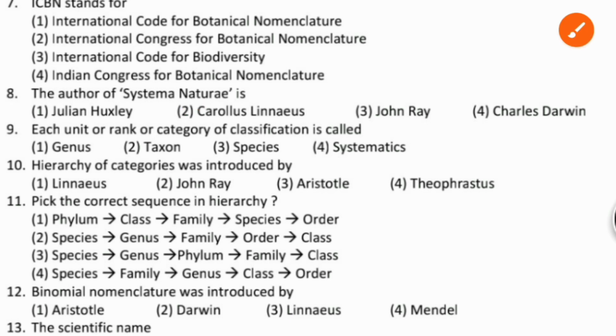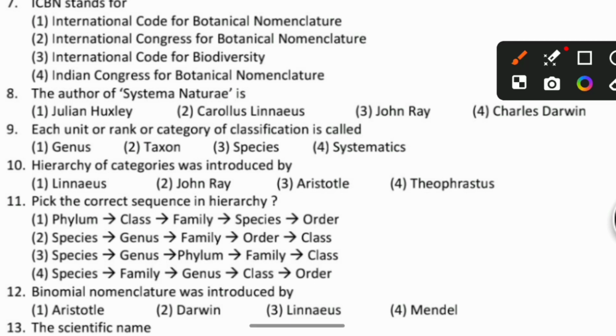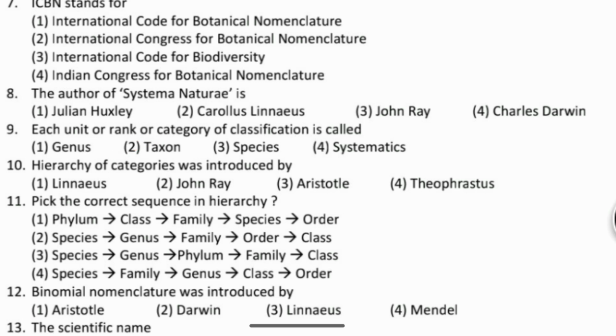Let's move to the ninth question: each unit or rank or category of classification is called what? We have the options genus, taxon, species, systematics. The right answer is taxon. Taxon is the right answer for the ninth question: each unit or rank or category of classification is called taxon. So let's move to the 10th question, that is hierarchy.